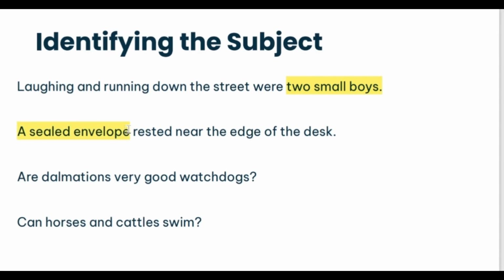Are Dalmatians very good watchdogs? Well, the sentence is revolving around the Dalmatians. Can horses and cattle swim? Well, in this sentence, what is being spoken about is the horses and the cattle.